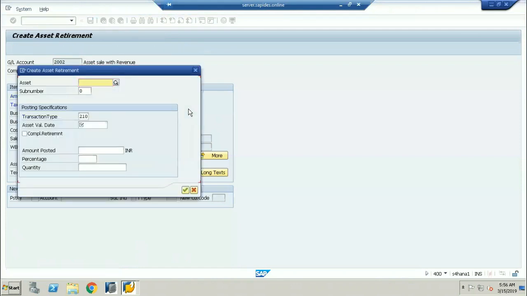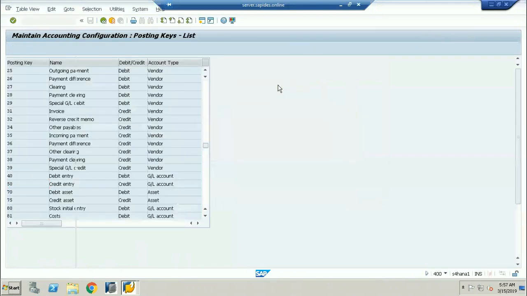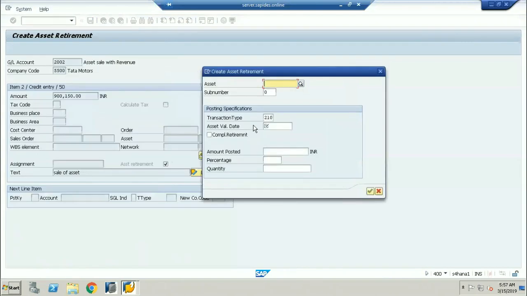See here, this is the pop-up box I'm actually expecting. Why? Because once you select this asset retirement tab here and go and click on simulate, the new asset retirement tab will come over here. Now which asset do you want to retire? Here you need to provide the asset number. So what is the asset number here? You want to go for the retirement.